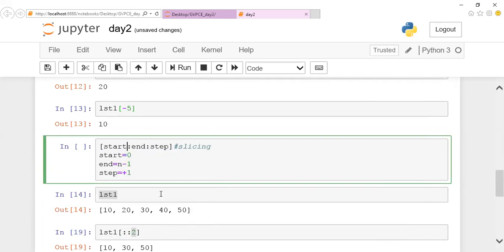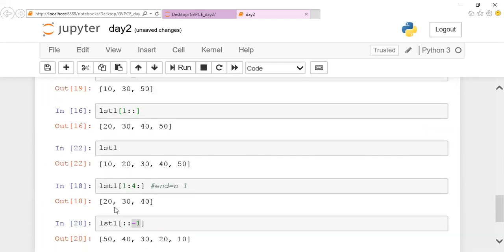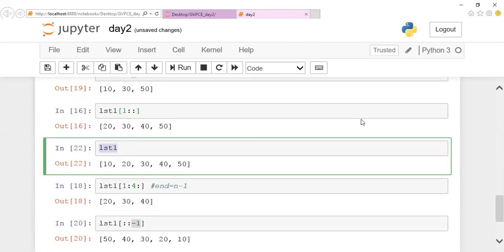Guys, this is only for your view. Does the list change here? Harika, does the list change? You can notice that whenever I'm calling list 1, it is like this only. Just for our view, I'm doing it.